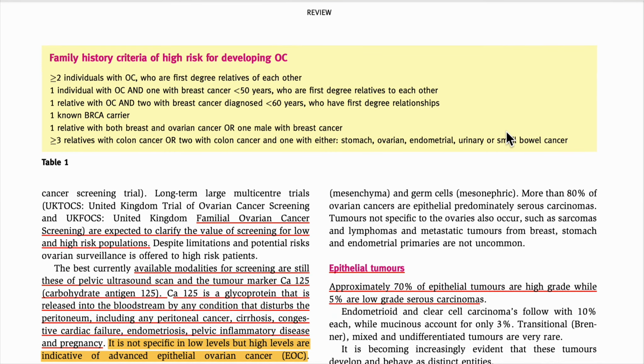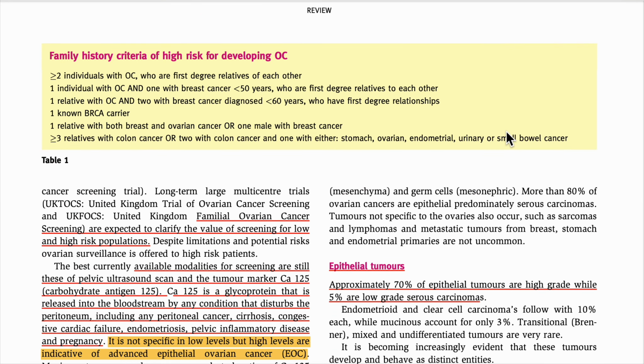So how are we going to calculate this risk malignancy index? There is one MCQ that will come, a very important MCQ: how you will calculate the risk malignancy index. I will explain this just below.